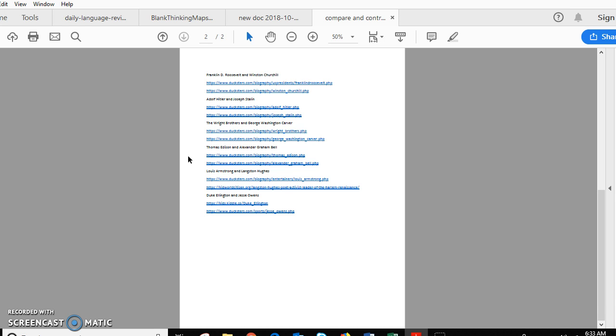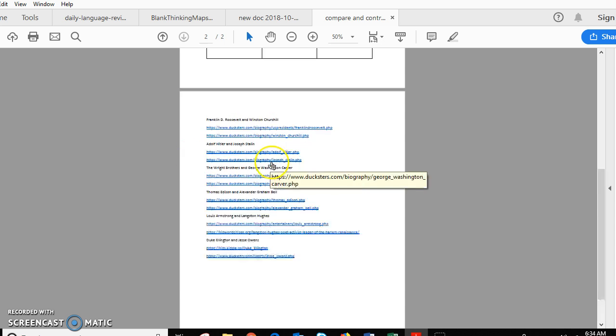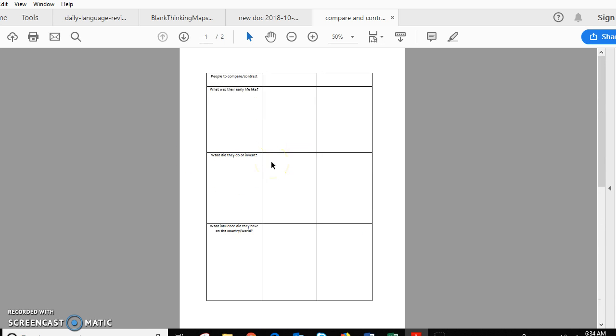So while you are looking at each person, remember, have this close by you so that you can fill it out as you go. Do not forget to bring this to class tomorrow because we will, or no, Monday. Bring it to class Monday. Sorry, it's Thursday. So bring it to class Monday because we will be working on it and starting to put our paper together in that first draft.